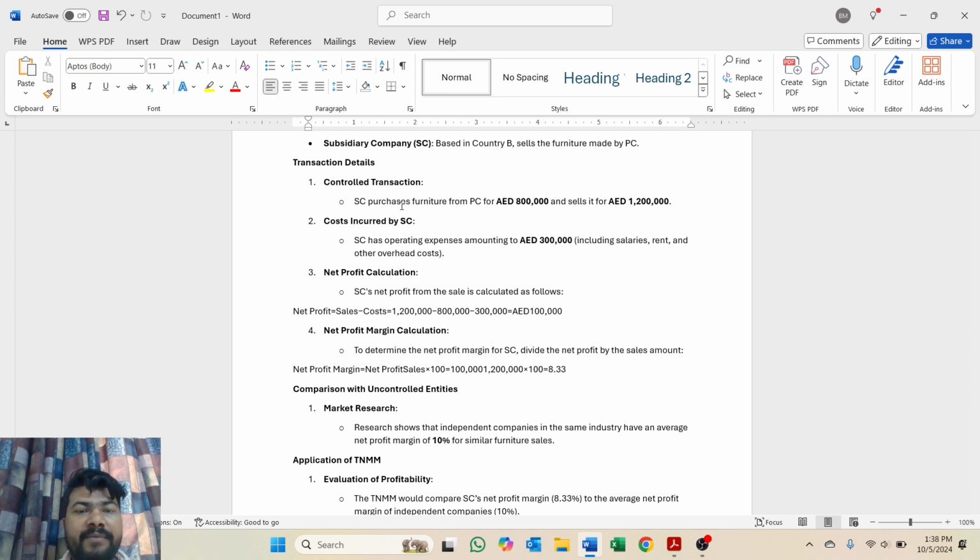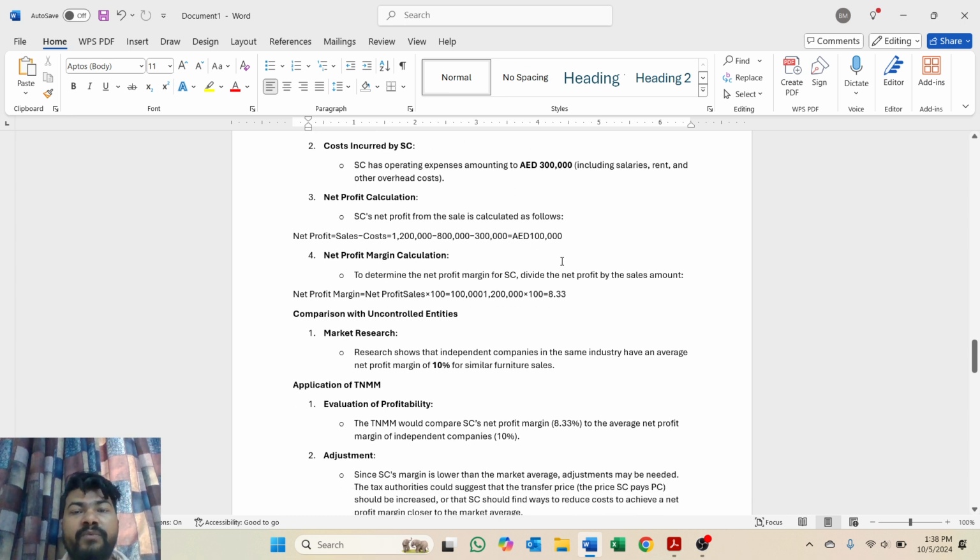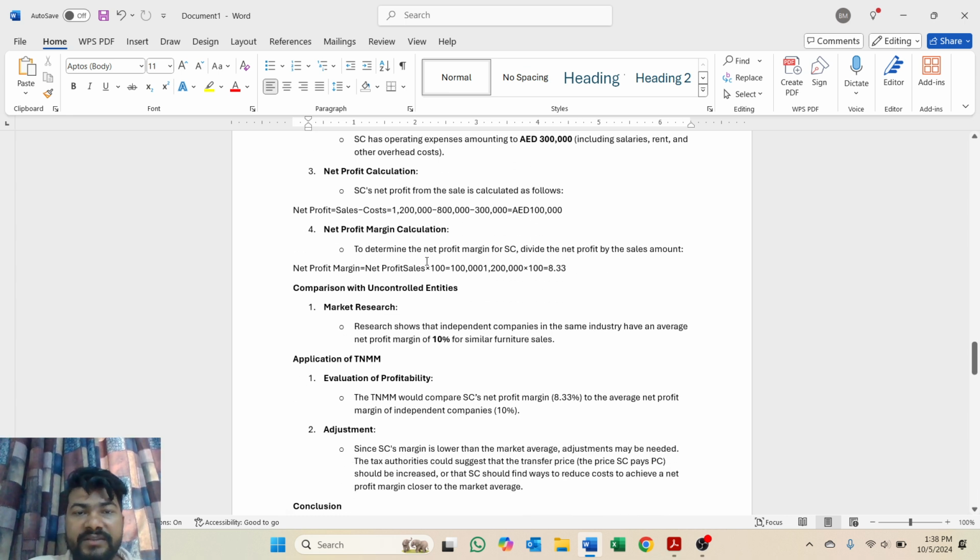So the net profit calculation: net profit is equal to sales 1,200,000 dirham minus the 800,000 dirham purchase price minus other cost 300,000 dirham. So 100,000 dirham is its profit. And the net profit margin calculation: net profit margin is equal to net profit over sales into 100.